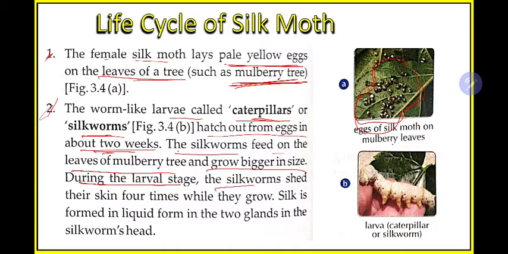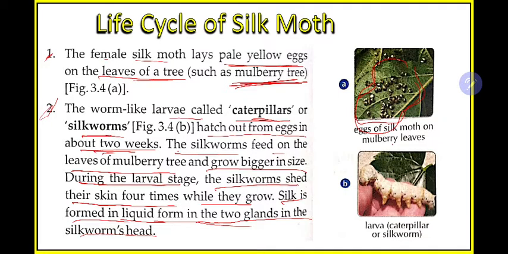During the larval stage, the silkworm sheds its skin 4 times while it grows. So in this larva stage they are growing, and in this process they will shed their skin. They will change their skin 4 times in this overall process. Silk is formed in liquid form in the 2 glands in the silkworm head. So in the head of a silkworm there will be 2 glands, and in those glands silk will be formed as a liquid.